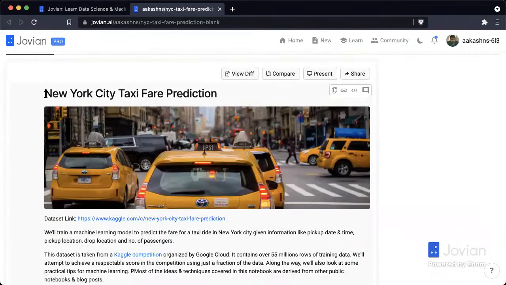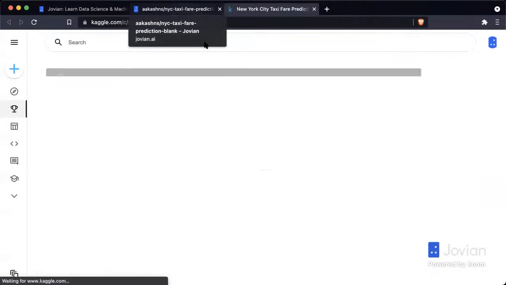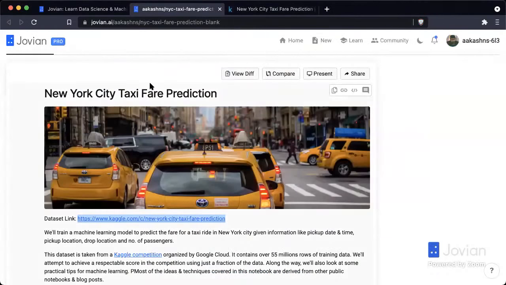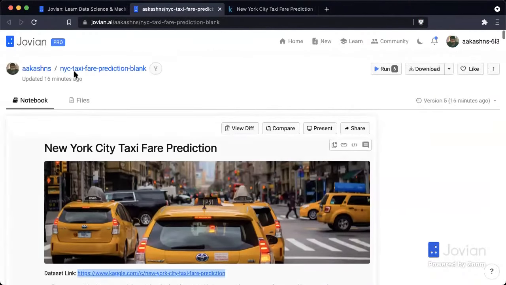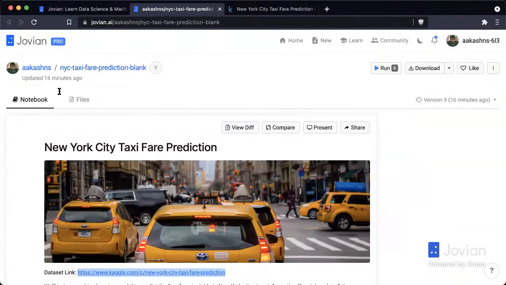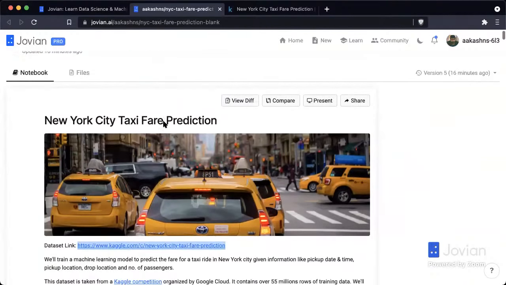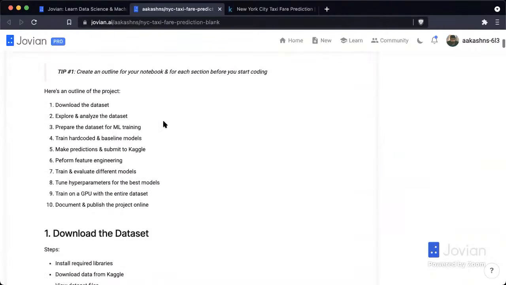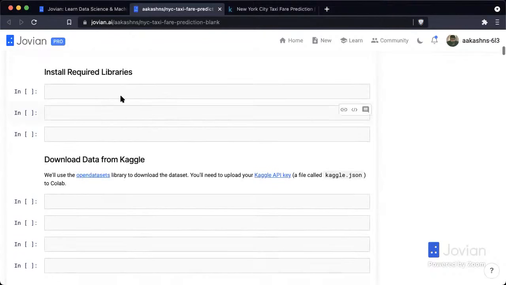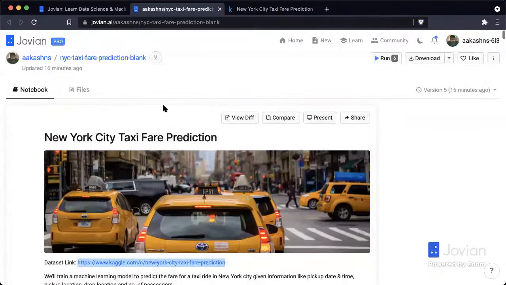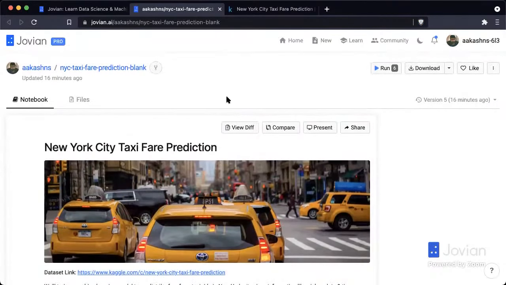Today, we are going to work on this project called New York City Taxi Fare Prediction. And this was a Kaggle competition, as I mentioned, a few years ago. You can learn all about this on the competition page. What you're looking at right now is a notebook hosted on the Jovian platform. This is a Jupyter notebook hosted on my profile. And in this notebook, there are some explanations and there is some space to write code, and we are going to start writing the code here. Now, of course, this is a read-only view of the notebook.